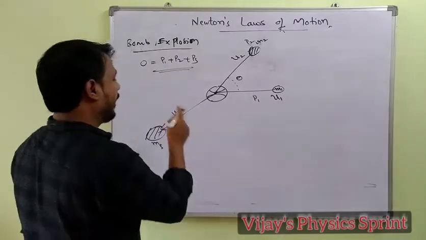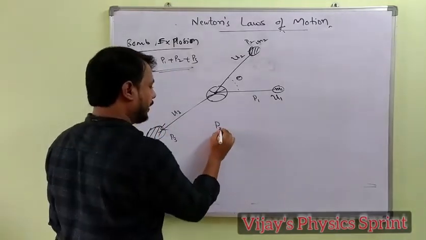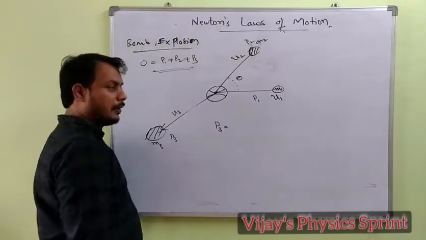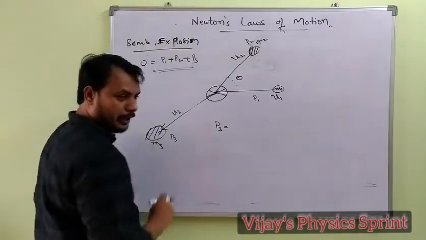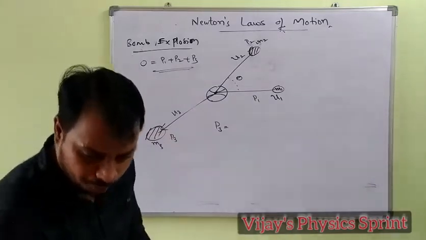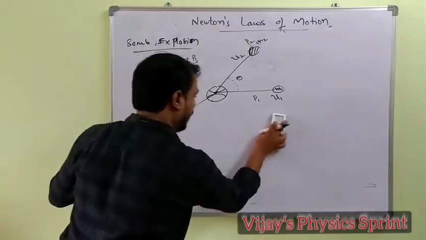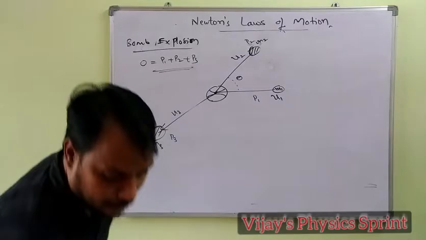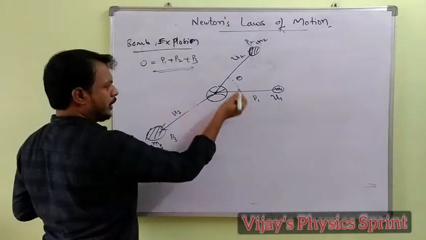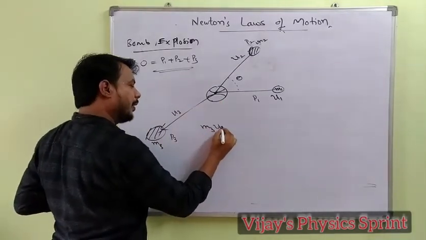Okay, so I am writing the P3 value. P3 is equal to minus of (P1 plus P2), the final momentum of the third piece, that is momentum M3 U3.